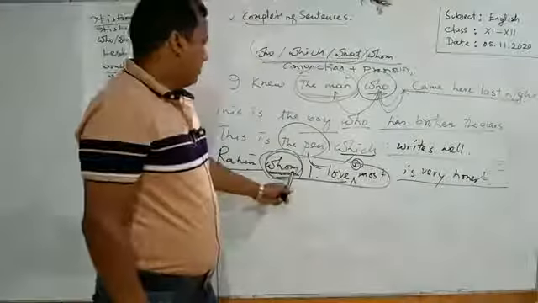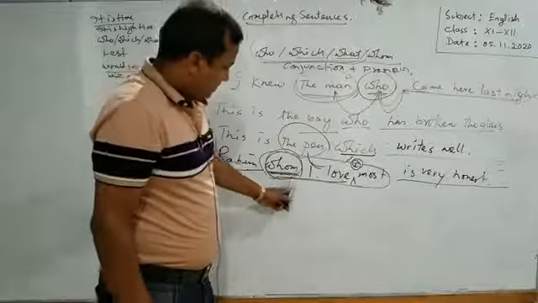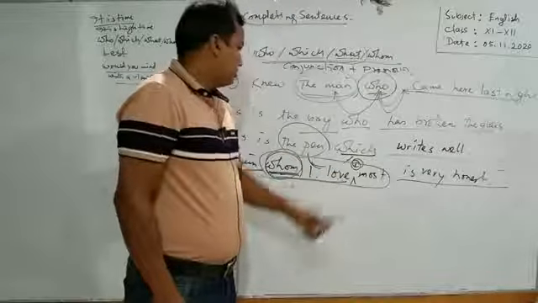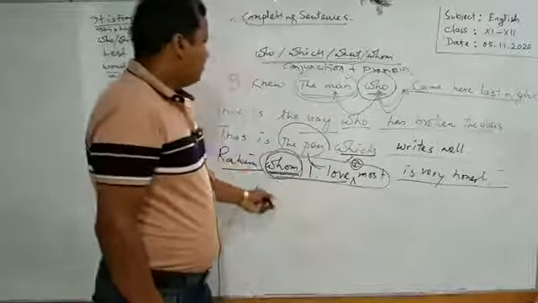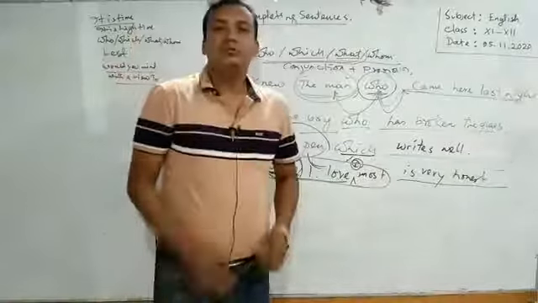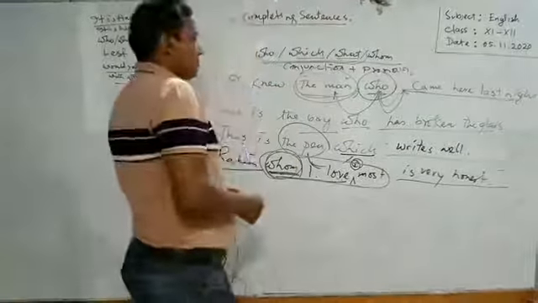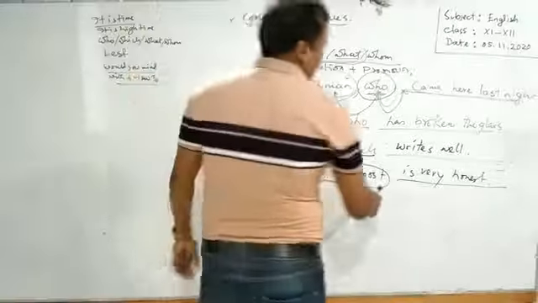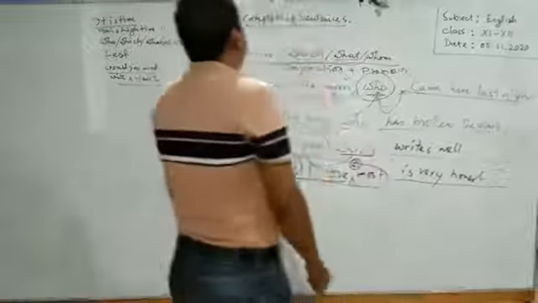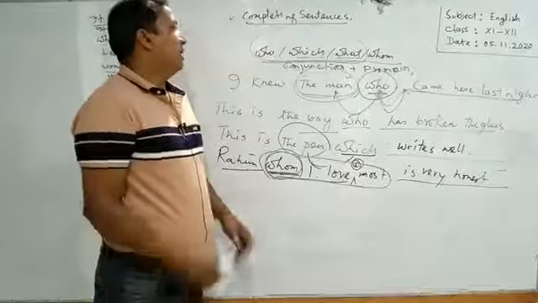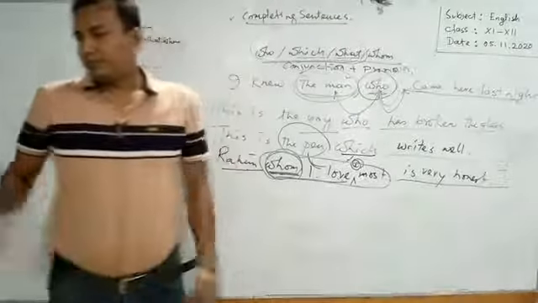Whom is replacing the object of the subordinate clause. At the same time, whom has connected these two clauses to make a sentence. So, in such a way, we can complete the incomplete sentence where we get whom or other relative pronouns.